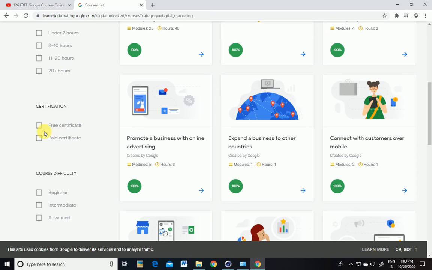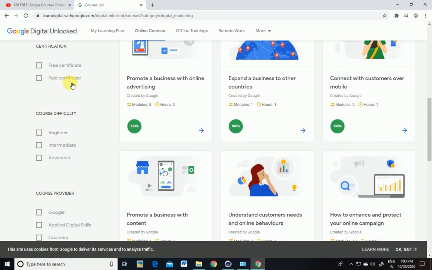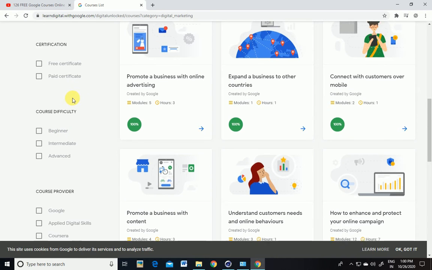Thereafter you will be able to see the types of courses. Some are free courses here, some are paid courses here. If you want to go for the free course, just click over this and go for the free course, and if you want to go for the paid course, you can also do that.